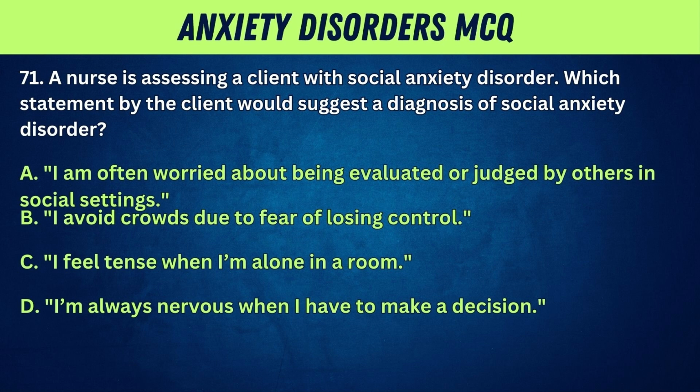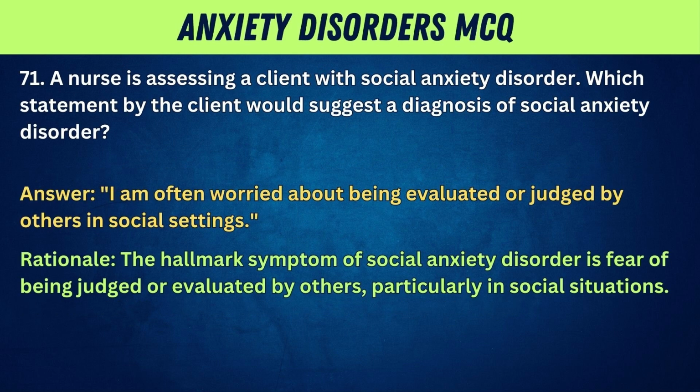A. I am often worried about being evaluated or judged by others in social settings. B. I avoid crowds due to fear of losing control. C. I feel tense when I'm alone in a room. D. I'm always nervous when I have to make a decision. Answer: I am often worried about being evaluated or judged by others in social settings.